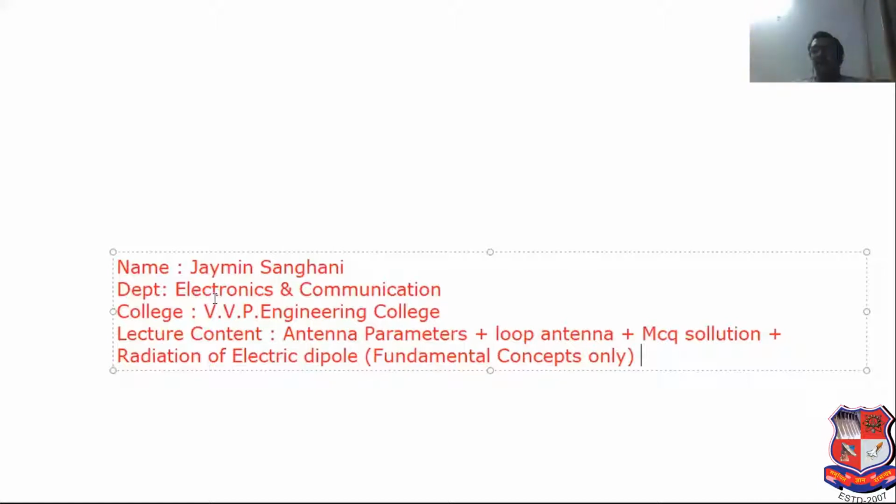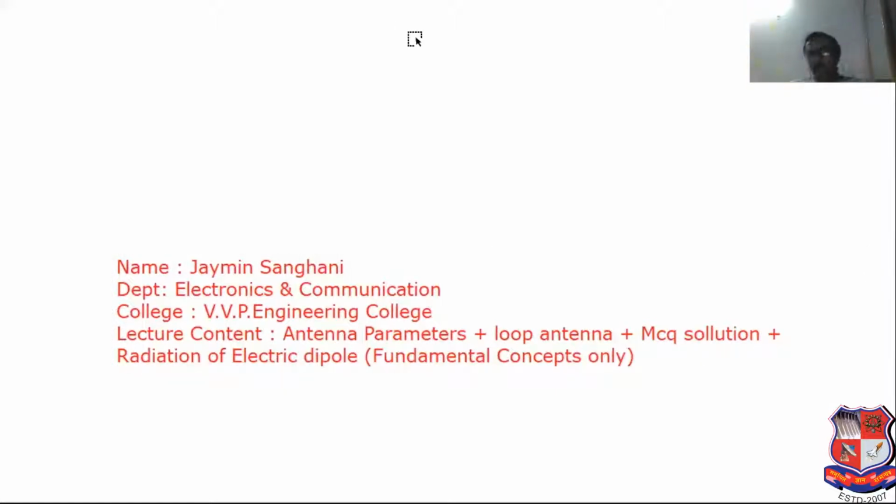Impedance matching device means it matches the impedance between the transmitting antenna and free space, and free space and receiver. So it is the fundamental concept regarding the antenna and wave propagation.